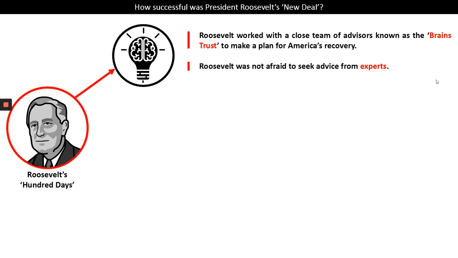If you think about America's previous president, Herbert Hoover, one of the big criticisms that was aimed at him is that he refused to listen to the experts. Roosevelt was very different, and he wanted to take an active role in encouraging other people that knew more than he did to help with America's recovery.